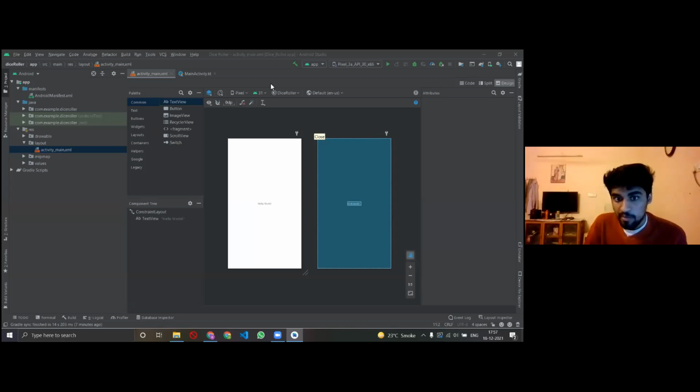Is it showing that your Gradle is running on the bottom row? As I mentioned, you have to let all the processes do their work. If you want, I can wait a few seconds until everything opens up.